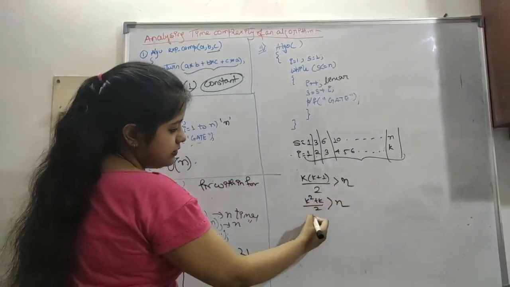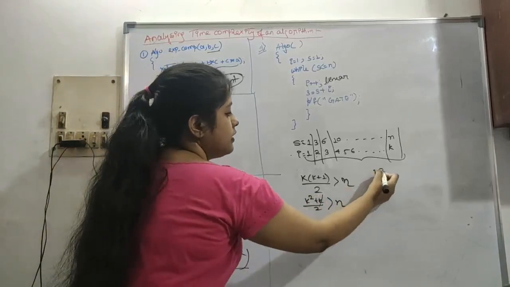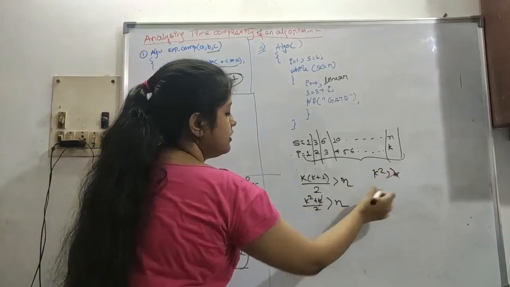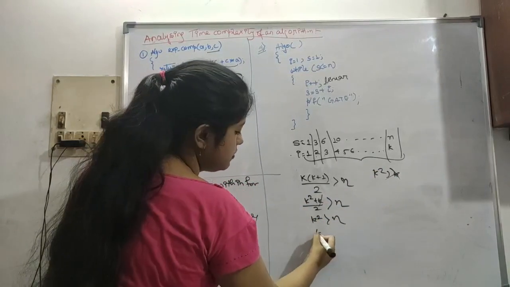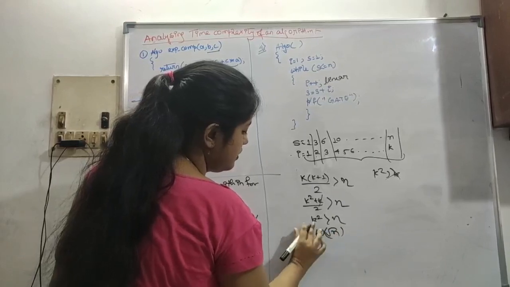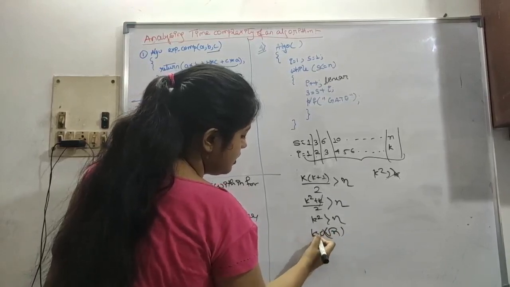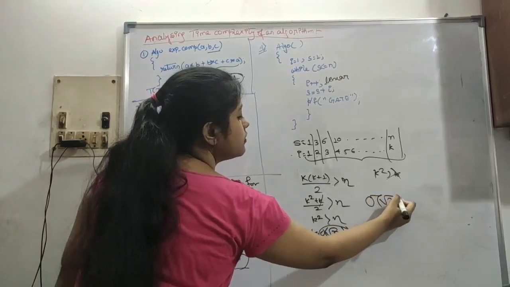So k is basically, you can drop this. This is because k square is greater than k, so you can drop this thing and just think of it like this: k square is greater than n. So k is root over n, order of root over n. So here our time complexity is order of root n.